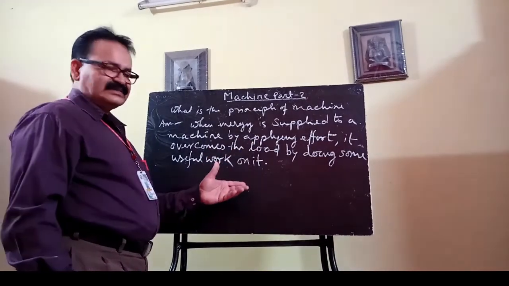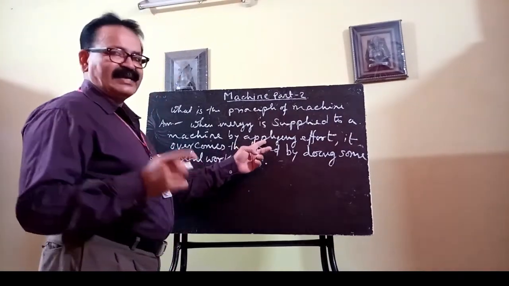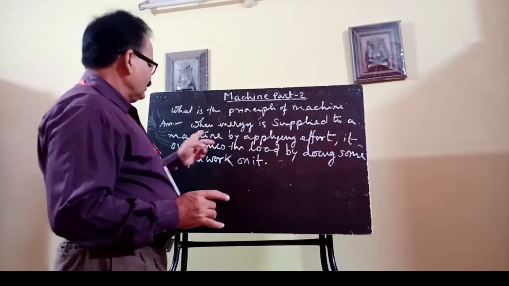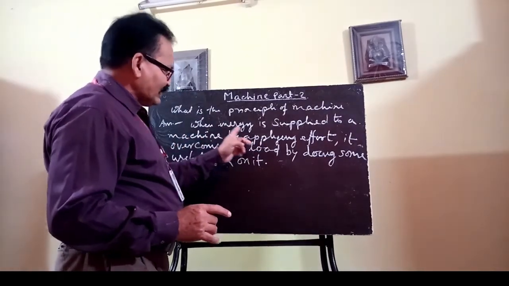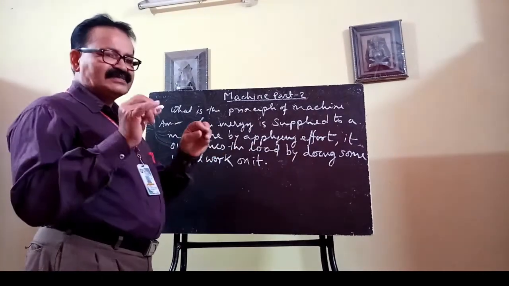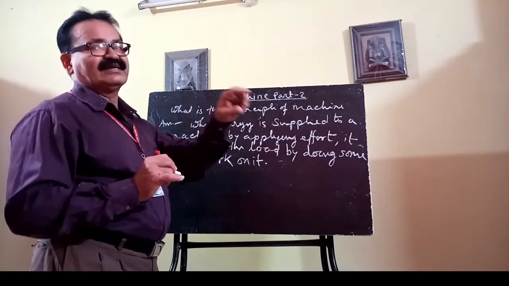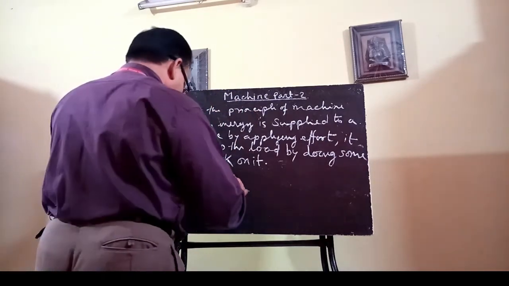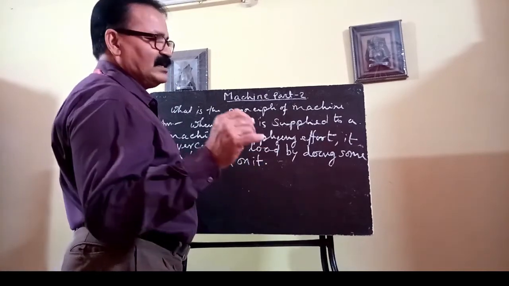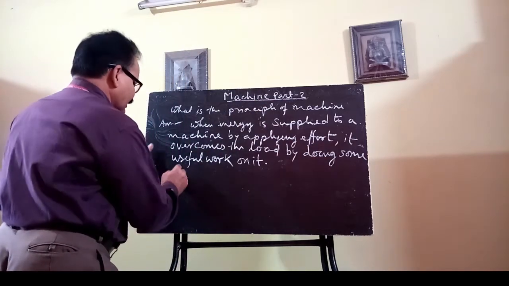From this, two questions arise. Whenever you are applying effort on the machine, there must be some point where you are applying the effort. So the next question is the point of application of your effort. That is your effort point.